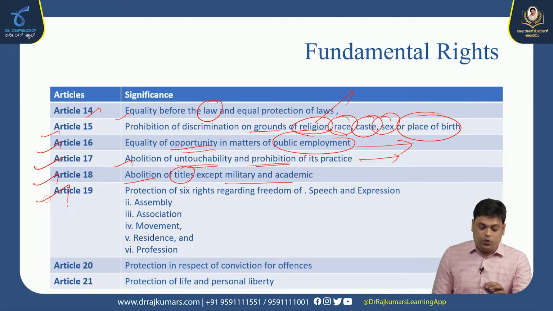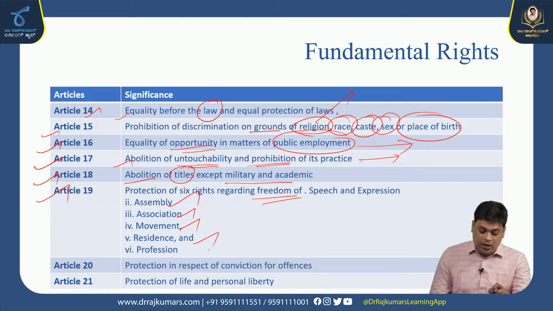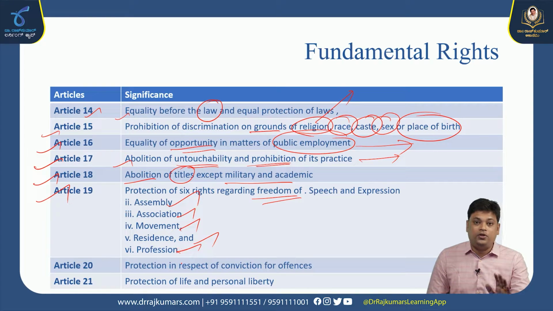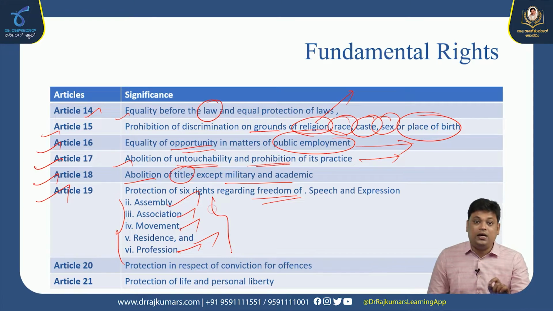Article 19, which is very important, gives 6 rights regarding the freedom of speech and expression. Any group of people can form an assembly, laborers or workers can form their association, anyone can launch any movement, and everywhere in India we can reside. Then any profession that you wish, you can go for it. All these things come under Article 19, which is very important and was guaranteed by the Indian Constitution under fundamental rights.